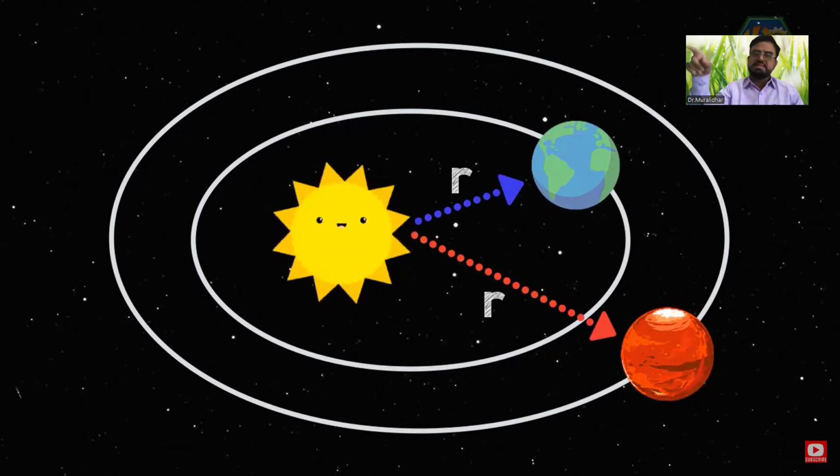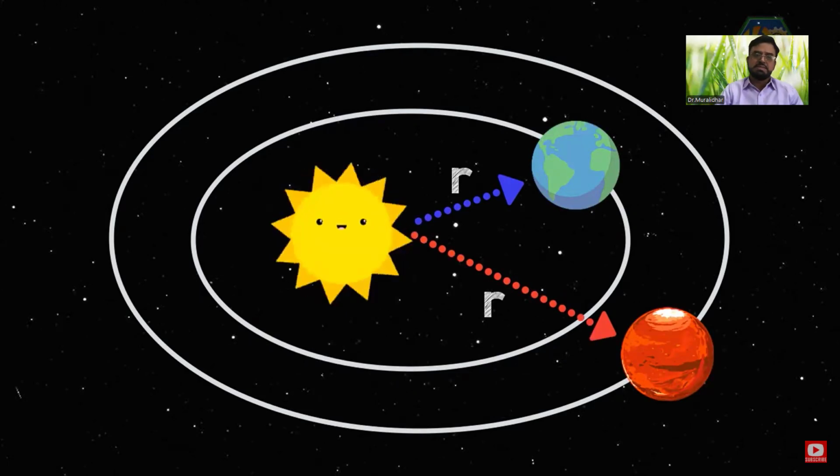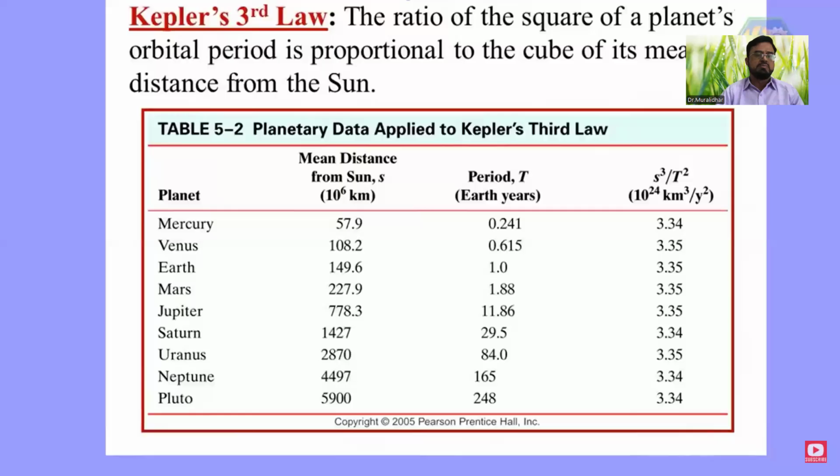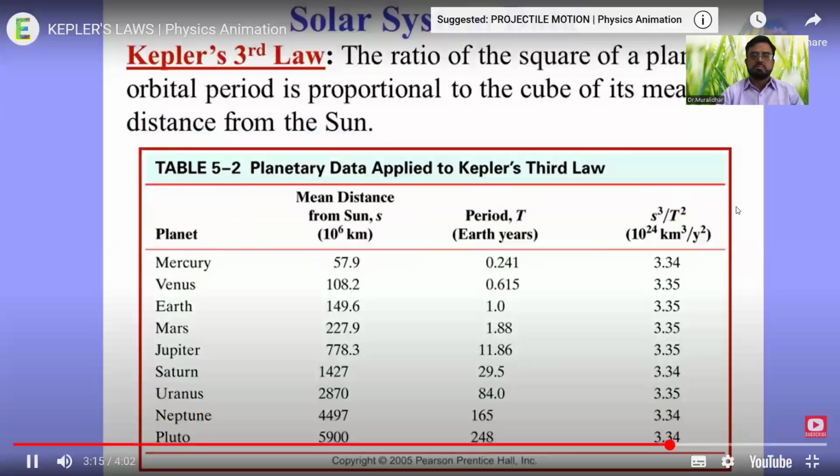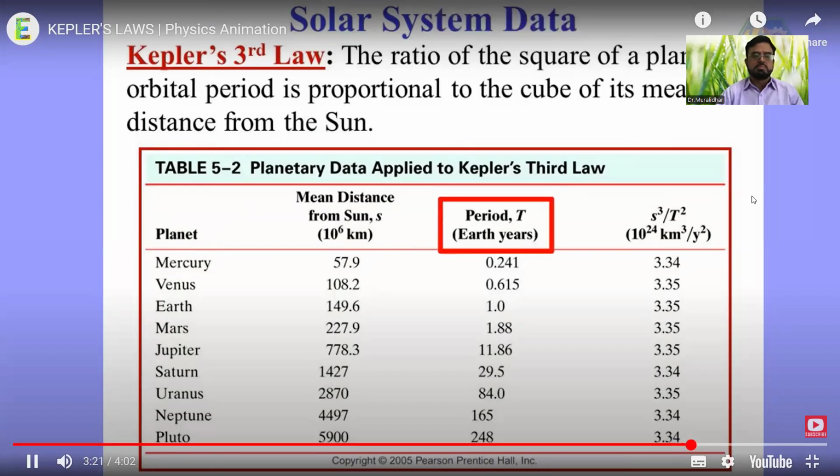The comparison of each planet can be shown in this illustration. Now, what does that mean? Kepler's third law means that how long a planet takes to go around the sun, which is its period, is related to the planet's mean distance from the sun.